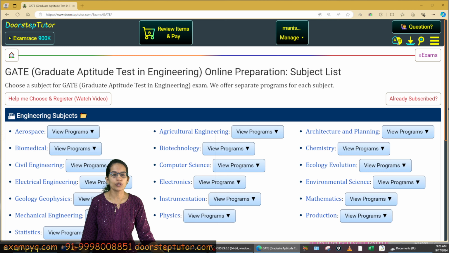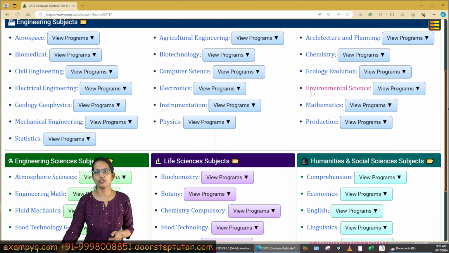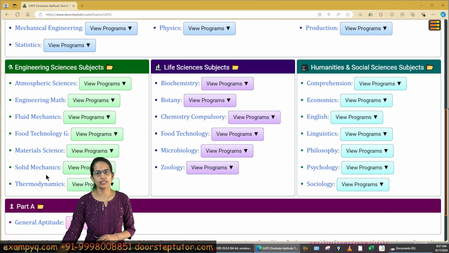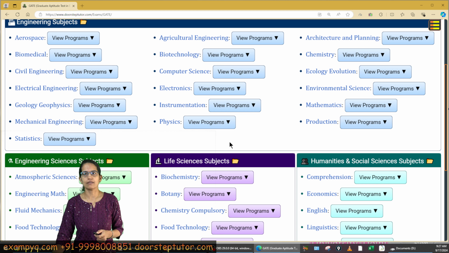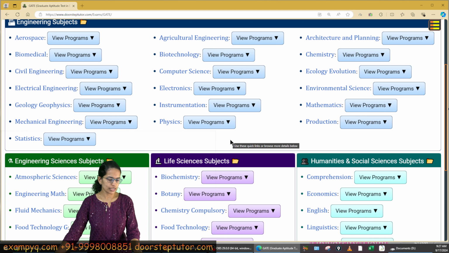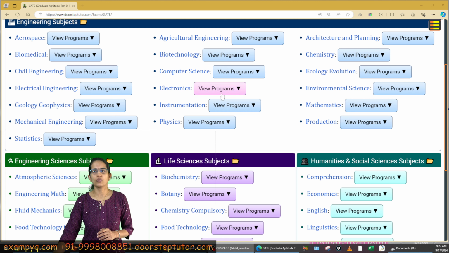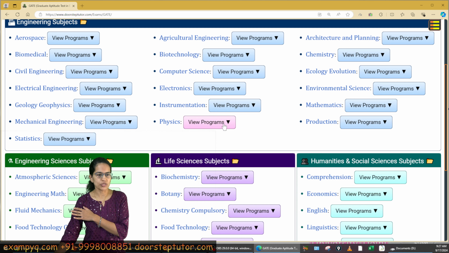Now if you want to go into the details of the GATE examination, here is the list of subjects that are offered. Under the engineering discipline, here is the list of subjects that are offered. Then under life sciences and under humanities, and besides that there are the general subjects which are available here. For all these subjects you have a comprehensive analysis including the past year papers and discussion. Once you go on to any of these, you would see the complete set of options that you can avail.